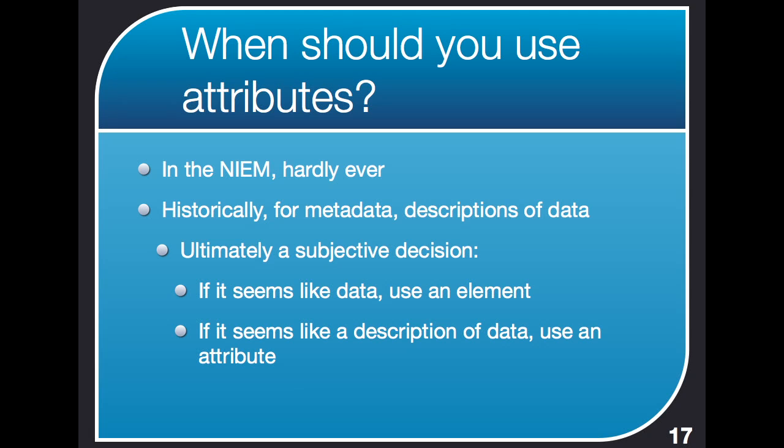But ultimately, it ends up being a subjective decision. If things seem like data, you do an element. You use tags for that. If it seems like a description of data, you use an attribute for that. But I'll warn you, subjectively, this stuff can get people really, really ticked off. I've seen people get red in the face and pound tables at each other over whether something should be an element or an attribute. So one of the nice things about the NIEM is, since the NIEM hardly ever uses attributes, those kind of issues hardly ever arise. But in a general purpose XML environment, you'll probably use attributes more frequently than you would doing NIEM development.